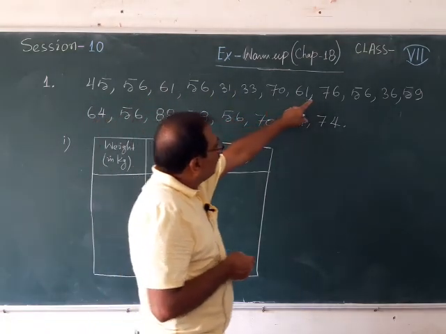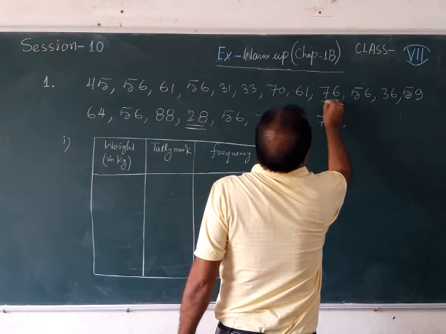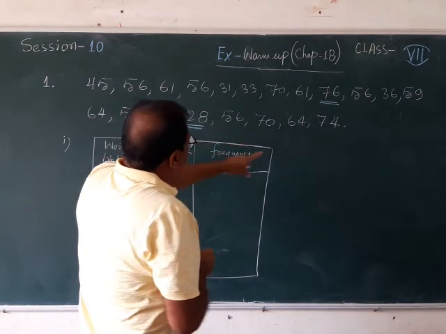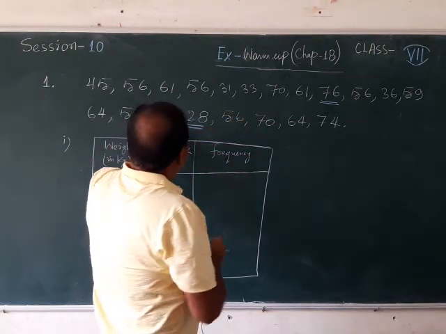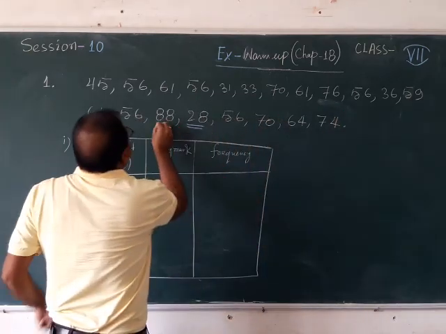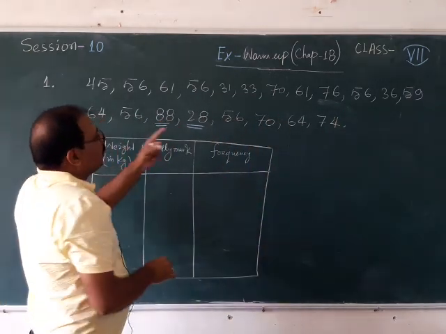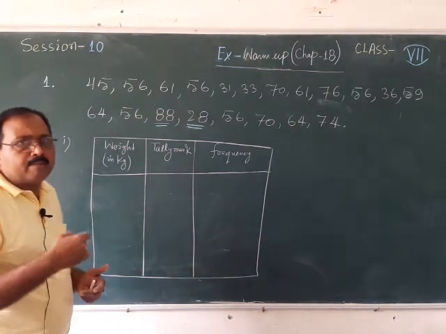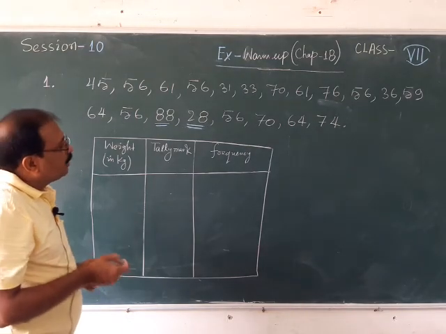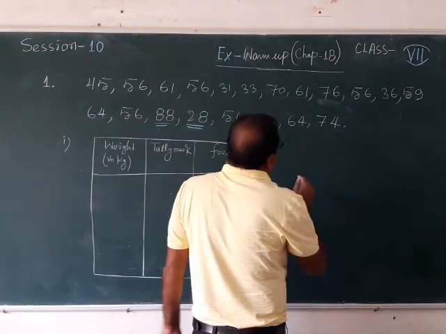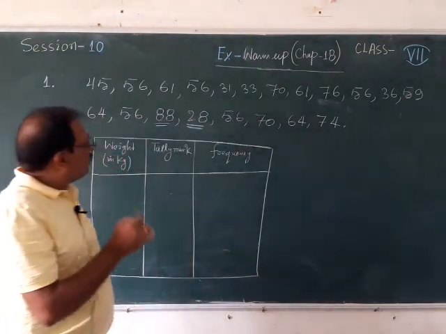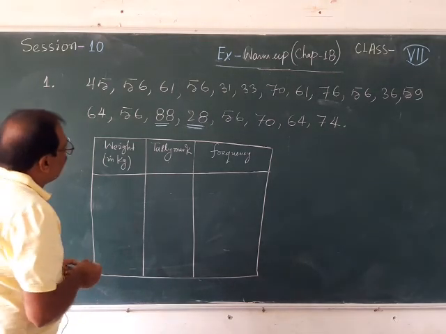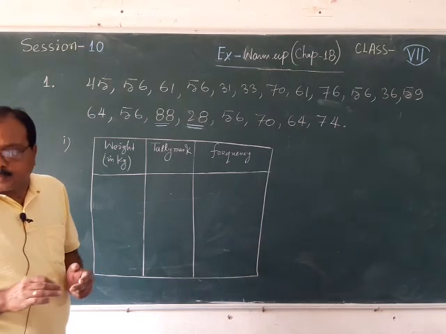I can see 76, but one more greater number I am getting, that is 88. More than 88, nothing is there. So between 28 and 88 I can make groups. It is better to write the numbers in groups. So the greatest number is 88 and the smallest number is 28. Now I am going to frame those groups.